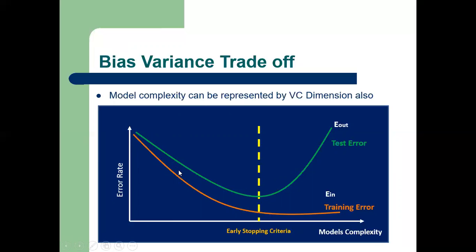If E in, the train error, is approaching zero, and E out, the test error, is approaching infinity, then the learning model is said to have high variance. This is also called overfitting of the model. If the bias is increased, then the variance will decrease, and if the variance is decreased, then the bias will increase. This phenomenon is called the bias variance trade-off. It is expected that a good learning model should have a good bias variance trade-off, that is, not too high or too low bias or variance.